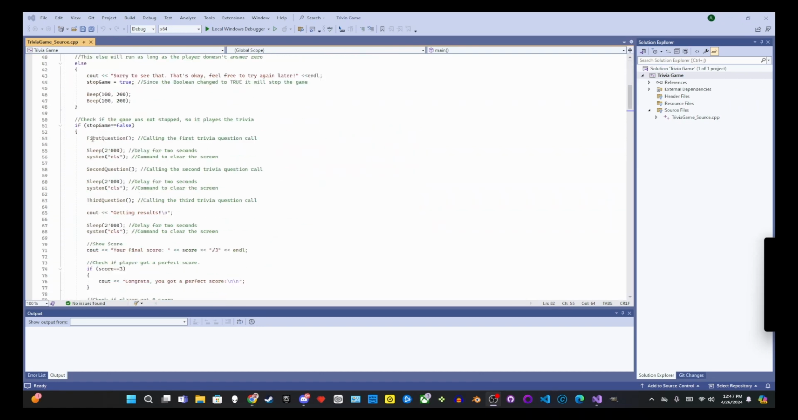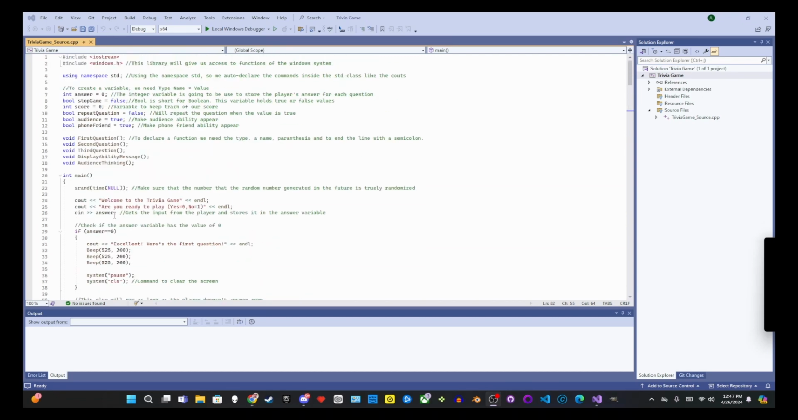This is where the whole main process of the game is going to come out. It starts with srand time null. It just makes sure that random number generation works. That's going to be useful for the audience and phone a friend abilities. And then it starts with putting out a few strings. It says, welcome to the trivia game. It says end line. It says, are you ready to play? And then it will ask you yes or no, and you can put 0 for no, yes and no for 1. The program will ask you to put an input for the answer.